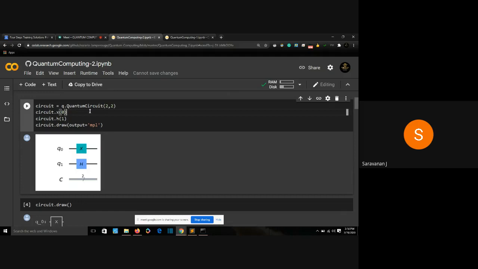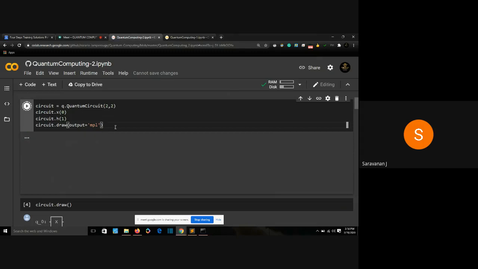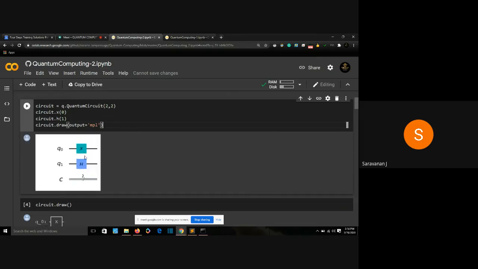NOT gate will invert the state. Hadamard gate will send the qubit to superposition. So I'm applying NOT gate to my 0th qubit and Hadamard gate to my first qubit. Then I'm plotting it. When I plot it, I get the result. My 0th qubit has a NOT gate applied to it. My first qubit has a Hadamard gate applied to it.